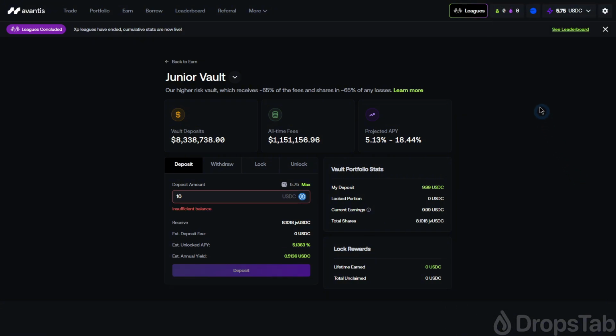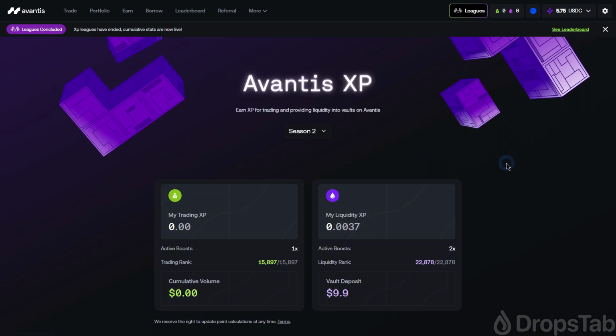Earlier, we noted that you can monitor your progress on the XP dashboard. As you can see, we've begun to accumulate points. The more you gather, the higher your rank on the leaderboard.